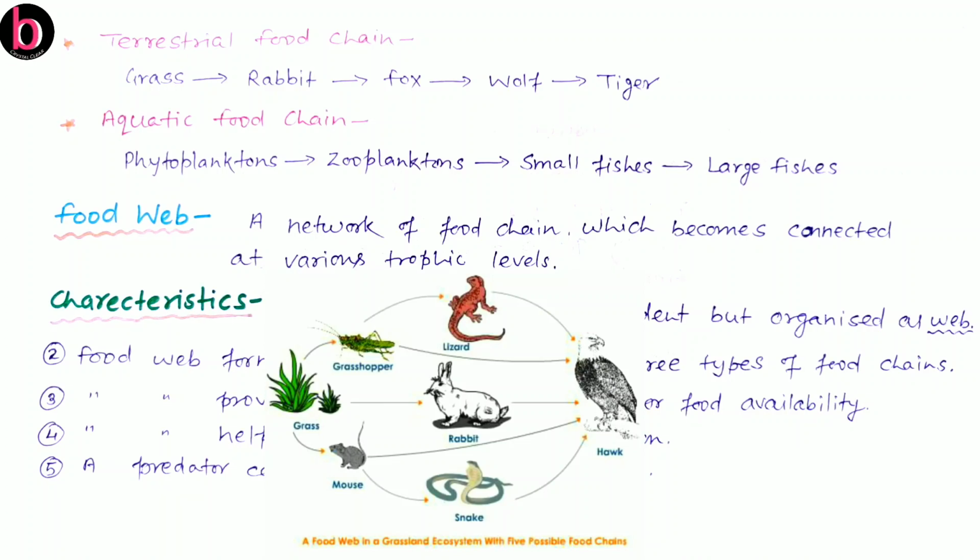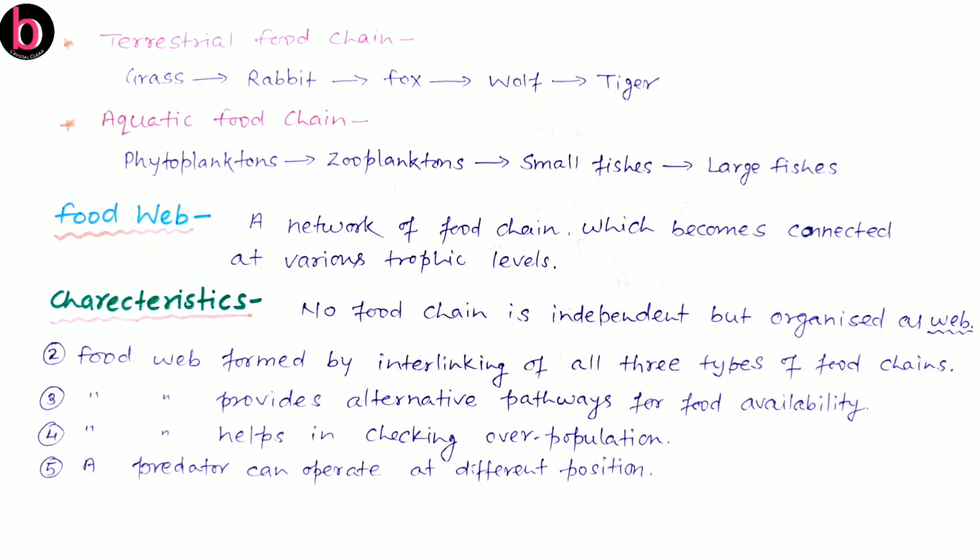Now about the characteristics of food web. The first point is given here: no food chain is independent, but they are all organized to form a food web. So a food chain is a hypothetical model because a single food chain never exists in nature, but in the form of a food web they are always present.